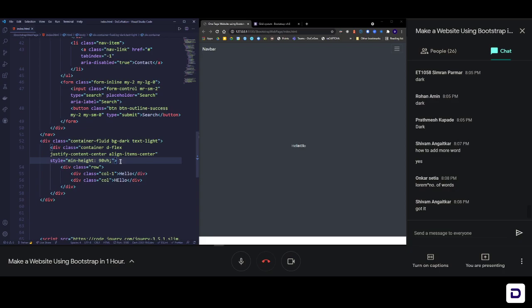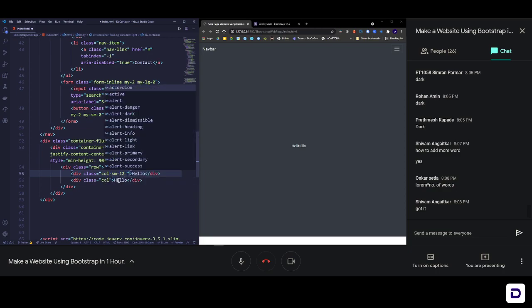So for that, instead of adding this col-1 here, we're going to add col-sm-12. That means this column on a small screen should take 12 columns, that means the whole space. That is what this whole thing means. And then again you can write col.